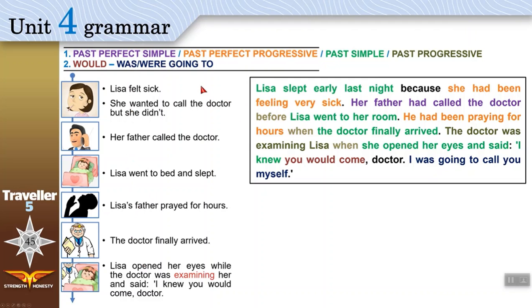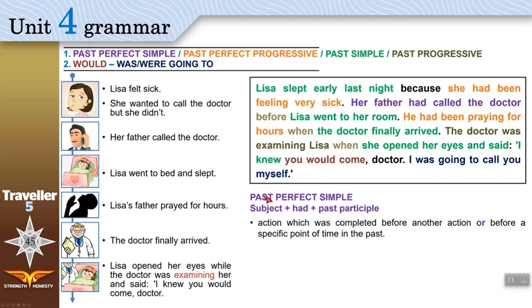Now, first things first. Where is past perfect simple here? We only have one sentence. When do we use past perfect simple, and how do we make sentences using it? You need a subject, like her father, he, she, it, anything like that. Then had plus a verb in the past participle. He had called the doctor. He had eaten the food.